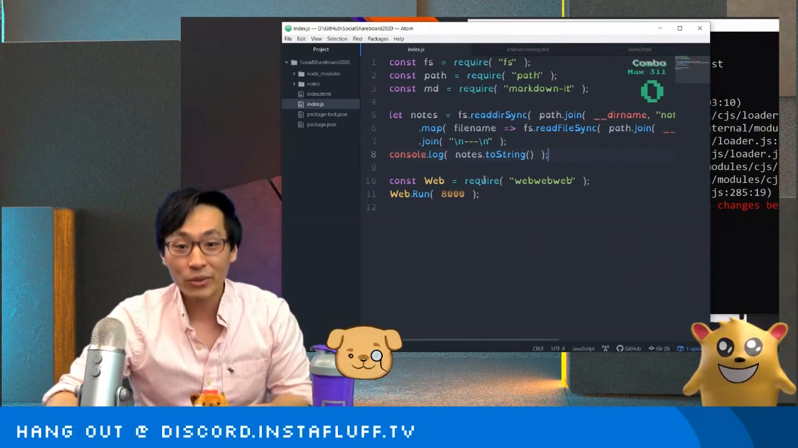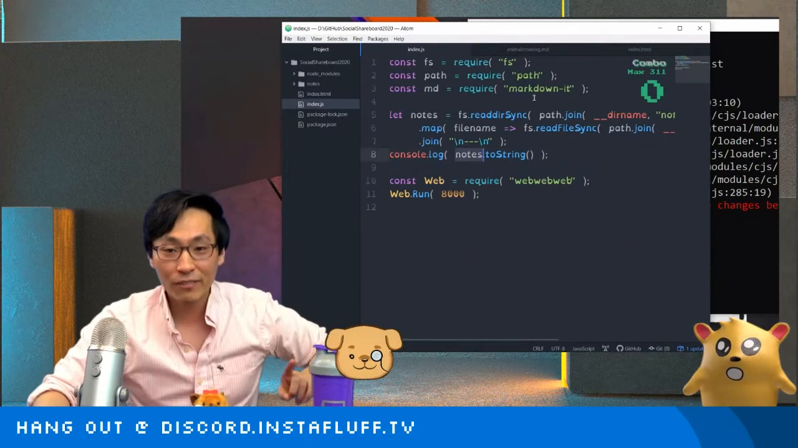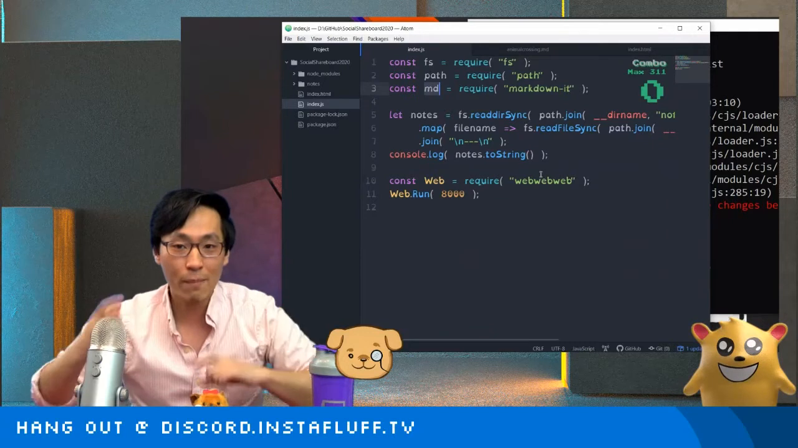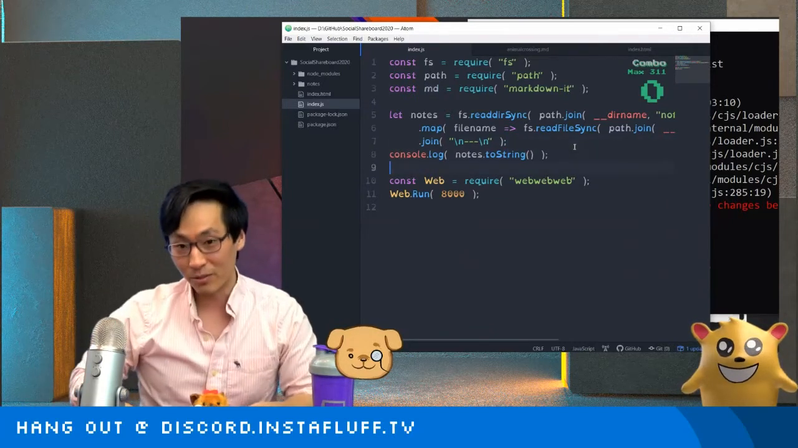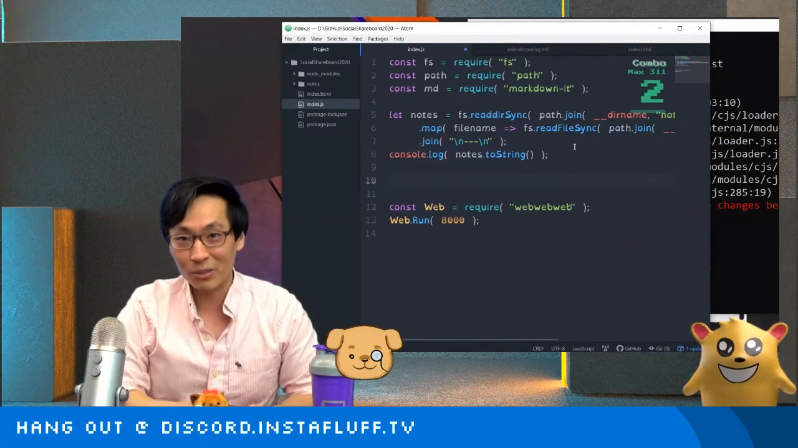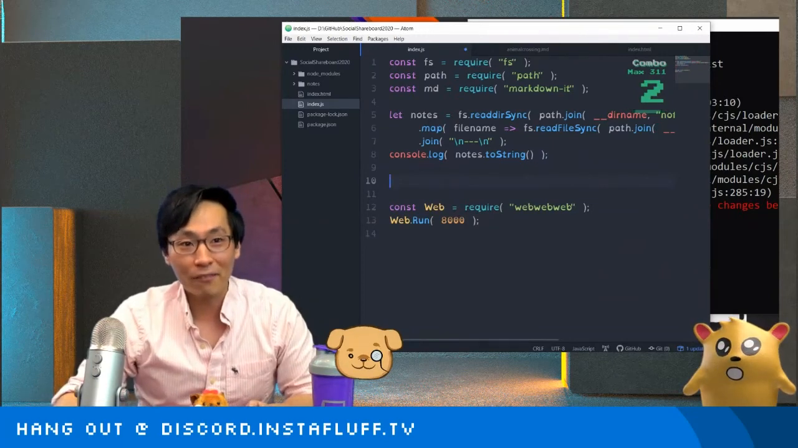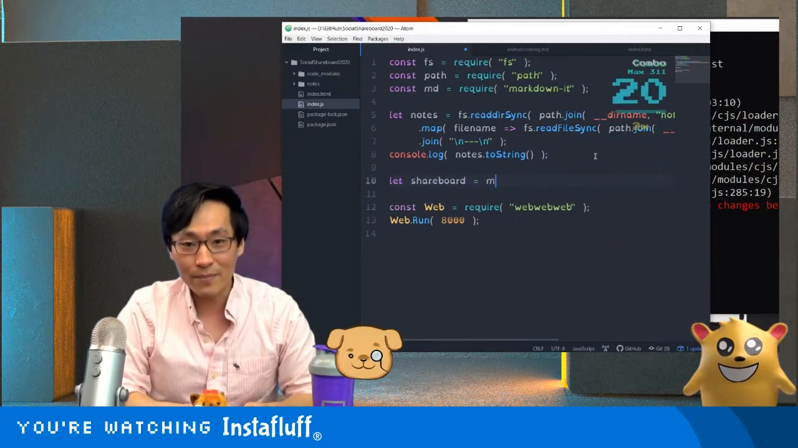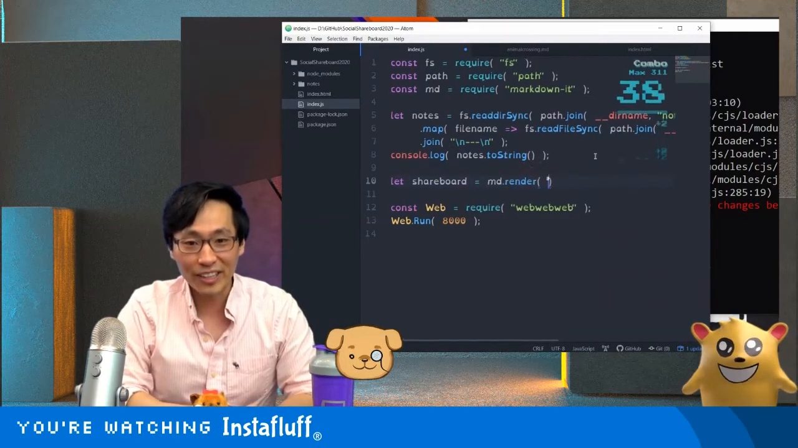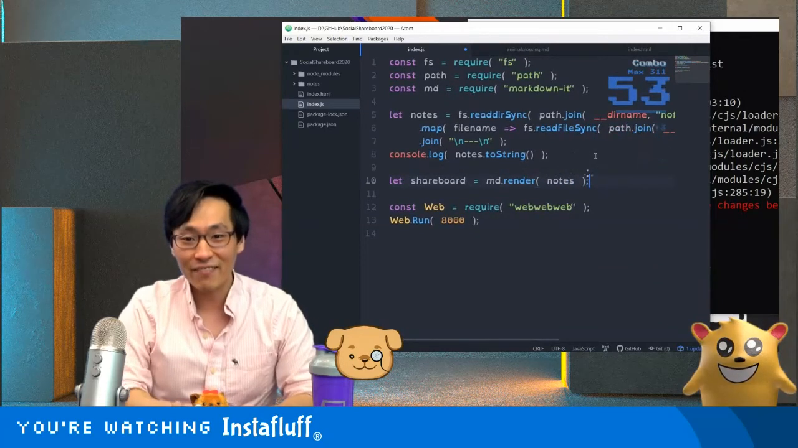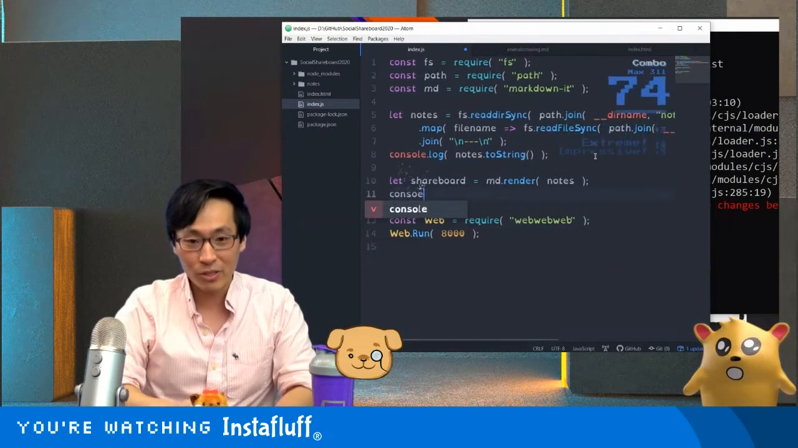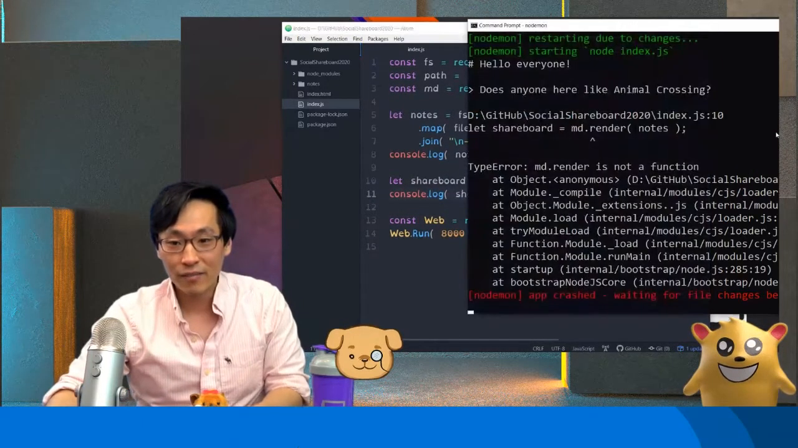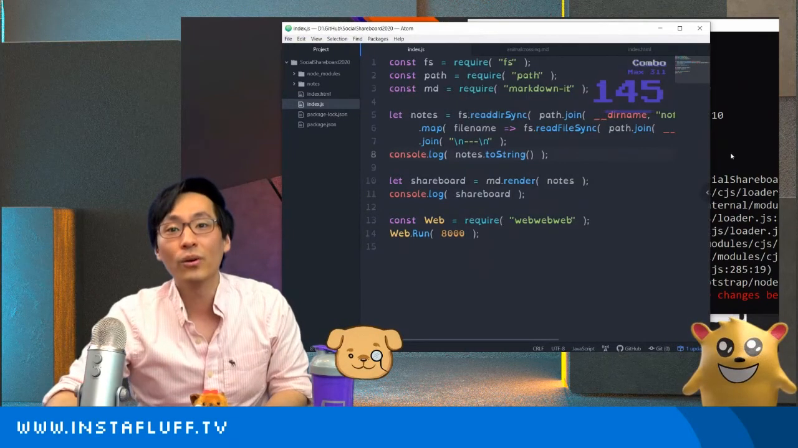Okay, so now that we actually have these notes, we're finally going to use markdown-it, and that will parse it and change it into a web page for us. This part's going to be really exciting because all you have to do is call a render function. It looks like this. Let's say shareboard equals md.render. I think that's it, and that's the actual HTML code that it generates. If we print this out, then, oh, md is not a function. Wait a minute.